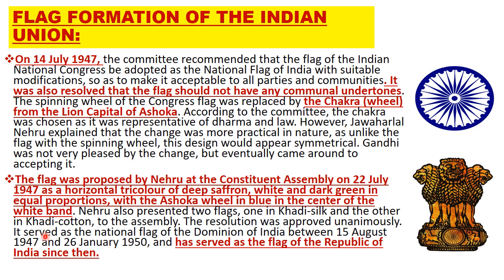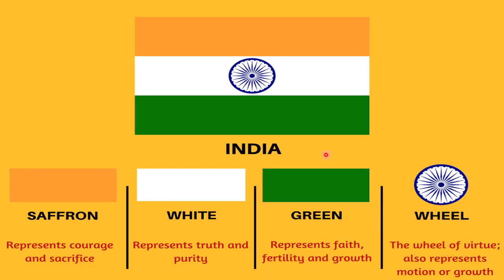It served as the national flag of the Dominion of India between 15th August 1947 and 26th January 1950 and has served as the flag of the Republic of India since then. So you can see our tricolor here. Saffron stands for courage and sacrifice, white stands for truth and purity, green stands for faith, fertility, and growth. The wheel of virtue also represents motion and growth.